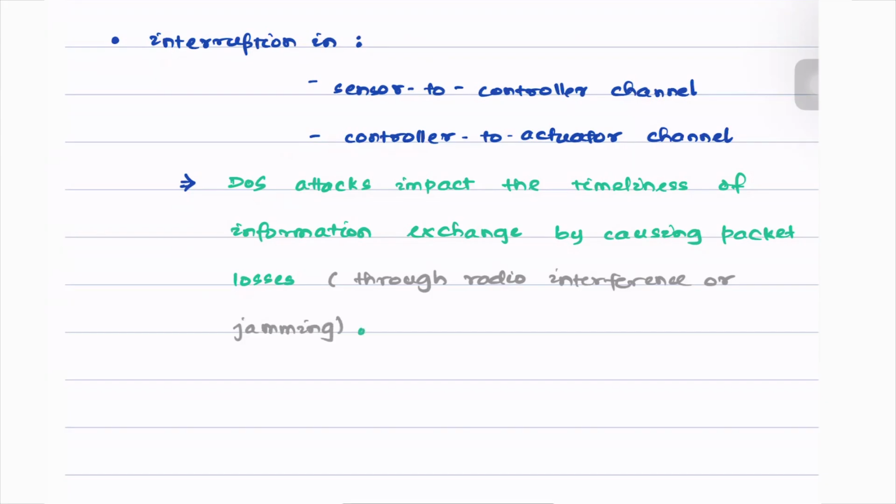So this is how a DOS attack manifests itself for any given system. Meaning, effectively, data cannot be sent or received during these attacks, to put it simply.